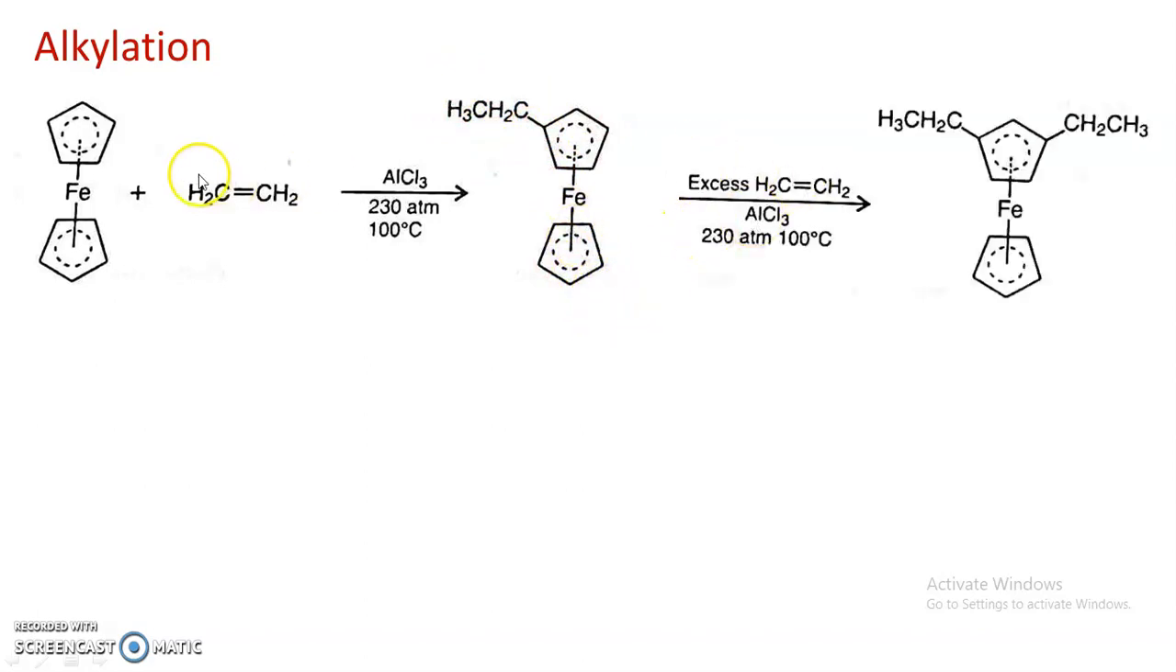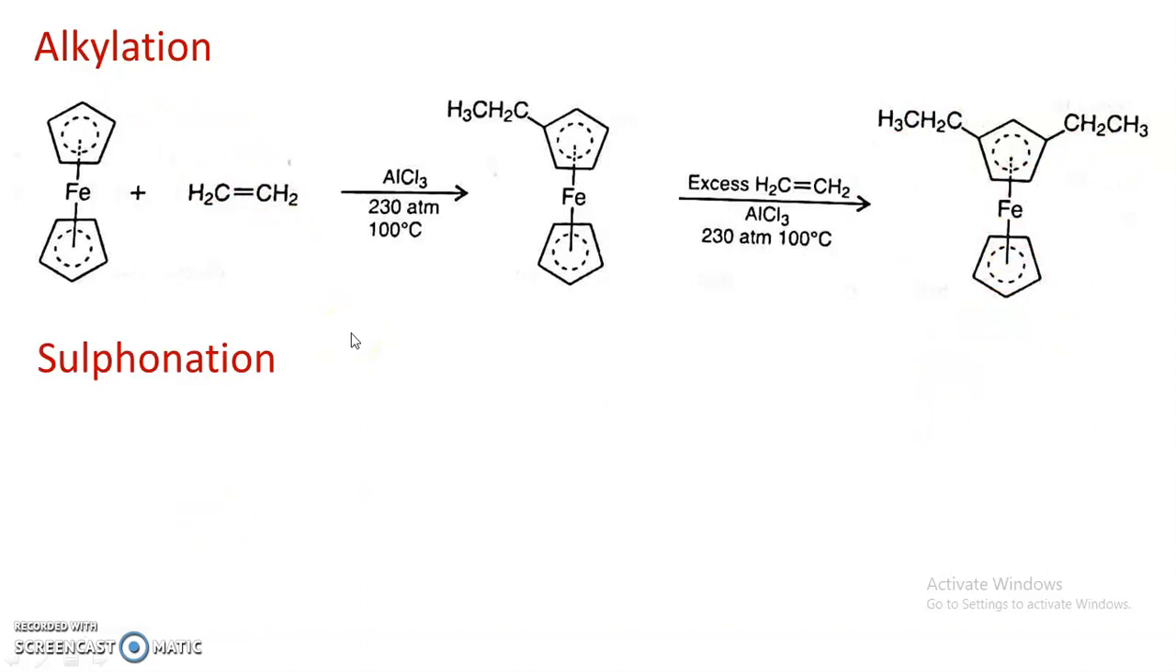Now further excess of ethylene also reacts with this monoalkylated ferrocene, and there is a disubstitution. So in presence of excess of ethylene, there is a formation of a diethyl derivative. Two hydrogen atoms of the same ring are replaced by ethyl groups, and we get the diethyl derivative. So this is what is alkylation.